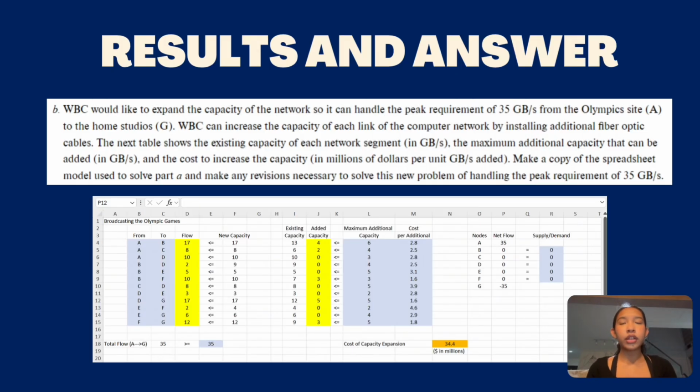And so, after running Solver, the total cost of capacity expansion was $34.4 million, which meets the bandwidth requirement of 35 gigabytes. The flow on each link was optimized to values like 17, 8, 10, and so on. Additional capacity was only added where necessary, such as 4 gigabytes on the A to B link and 5 gigabytes on the D to G link. This revised model ensures that the network can handle the Olympic broadcast while minimizing costs.